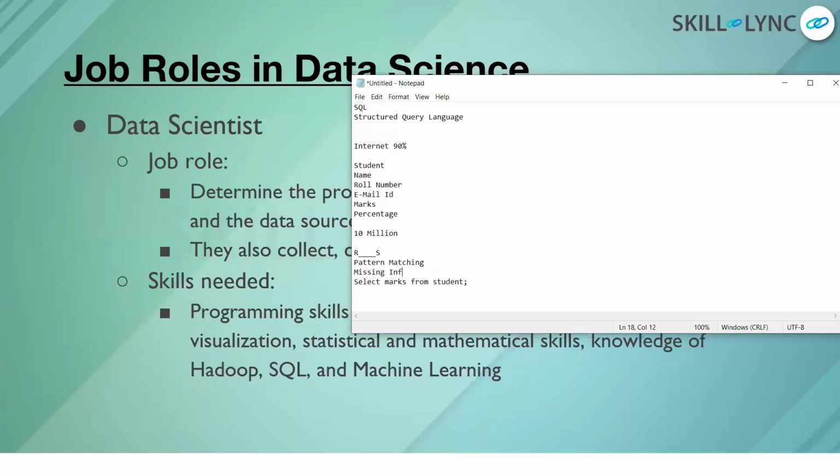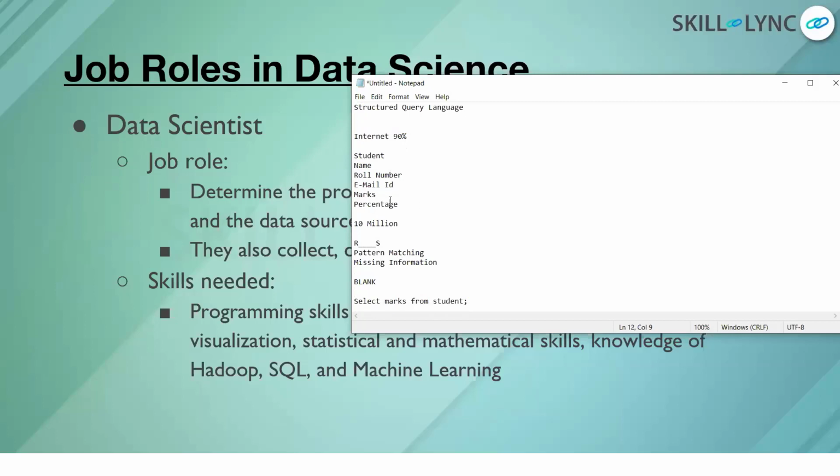How can we do that? We can just look for a command where we look for the blank columns. So all this can be done by SQL. This is the power of SQL. That is why it is required to learn SQL.